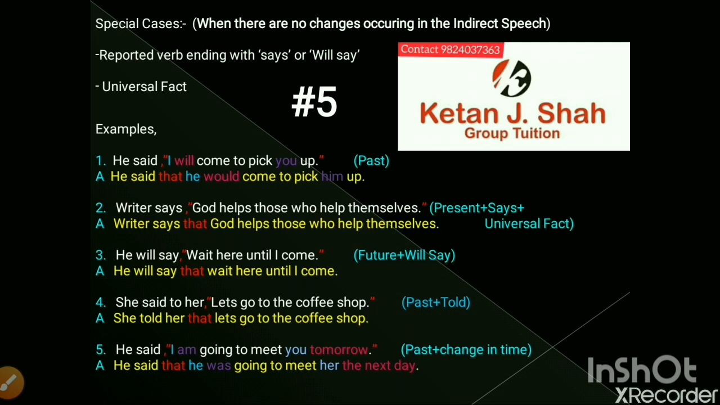Am becomes was. Tense change. Going to meet her. You to her. Subject change. And tomorrow becomes the next day. The time change. The time change is the one to remember. It is of so much worth.